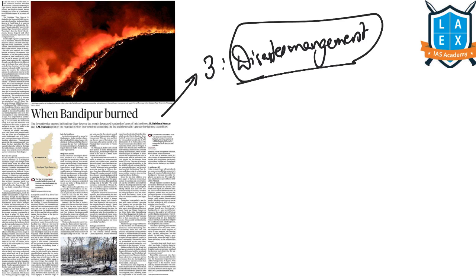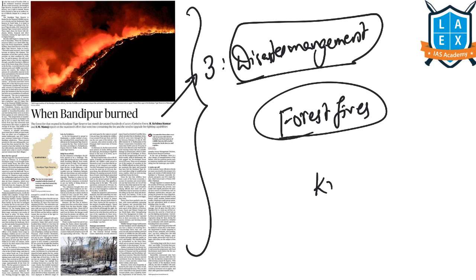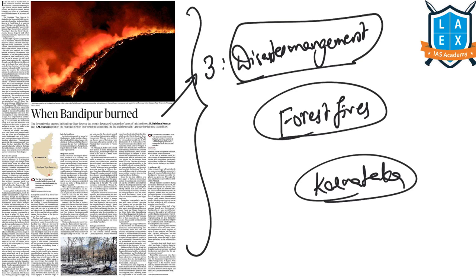This entire article is detailing the recent forest fires that broke out in Bandipur Tiger Reserve, located in Karnataka. And here this article is saying what the reasons are for these frequent fires in Bandipur. Because Bandipur is a dry deciduous forest in the rain shadow region of the Western Ghats.